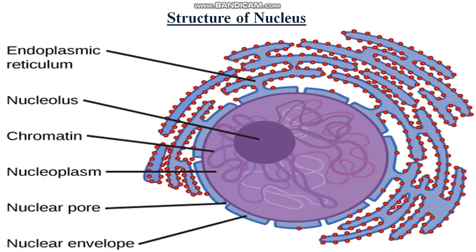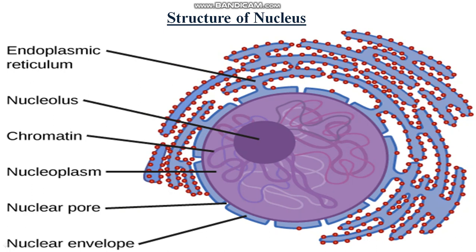So this is the typical structure of the nucleus. You can see the endoplasmic reticulum, present here around the nucleus. Nucleolus: a tiny spherical shaped structure present in the nucleus is called the nucleolus. And these thread-like structures are called chromatin or chromosomes. This fluid is called nucleoplasm, and these pores are called nuclear pores, right? And this is the nuclear envelope.